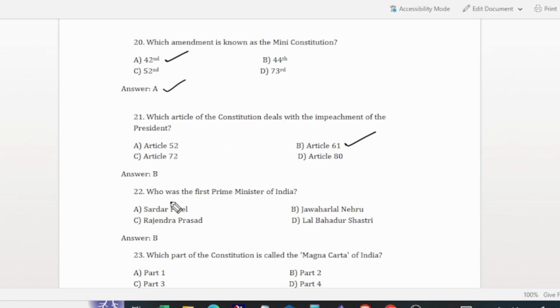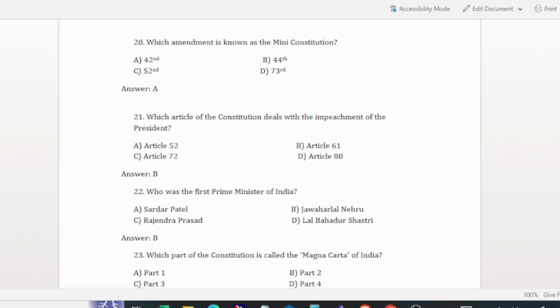And the next question is, who was the first Prime Minister of India? Jawaharlal Nehru was the first Prime Minister of India, Sardar Vallabhbhai Patel was the first Home Minister of India, and Dr. Babu Rajendra Prasad was the first President of India.